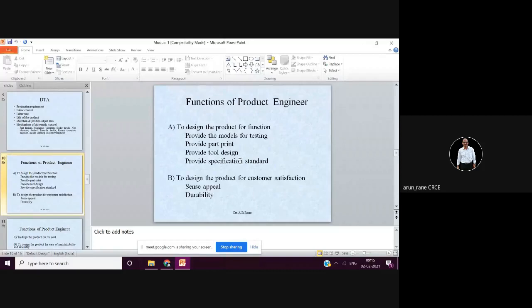So in the tool design, you have to provide the master layout, and you need to provide the templates also. If required, you have to provide the models of the tool. Models can be physical models, or they can be CAD models. Nowadays the lead time has become so short that there is no time to make physical models out of wood or thermocol.